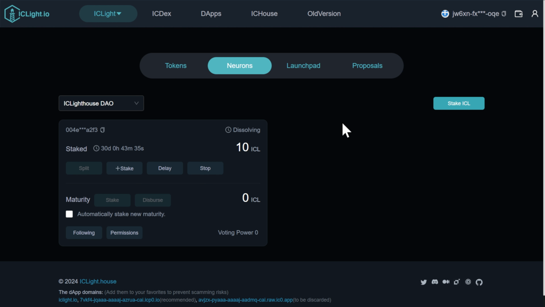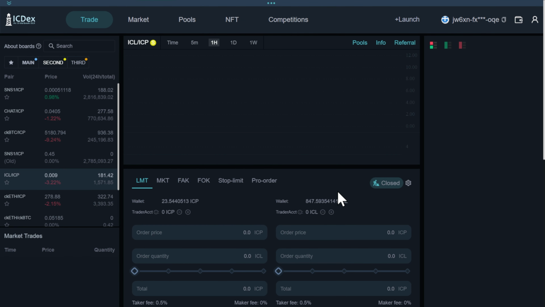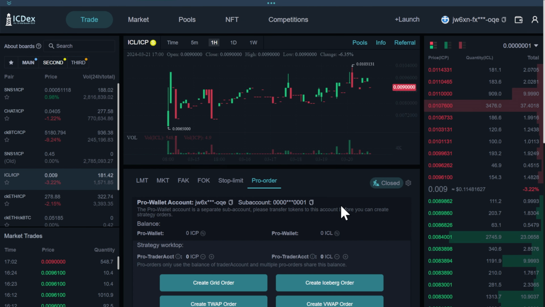I'll be covering this process using the ICLight interface rather than the NNS interface. However, the process is similar and the terminology on both interfaces is very similar, if not identical. However, ICLight does have some advantages like support for wallets that the NNS interface does not, like hardware wallets or the Plug wallet add-on, as well as a plethora of other useful features built into the site.